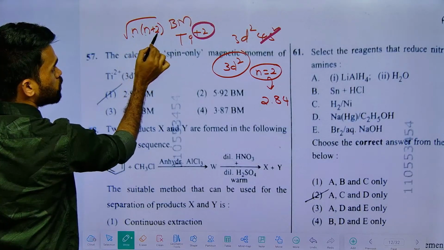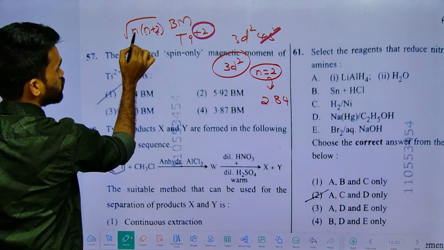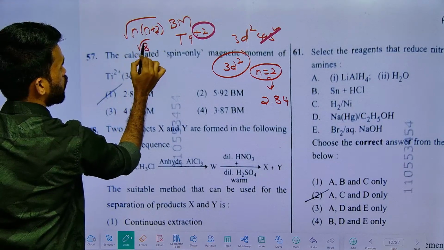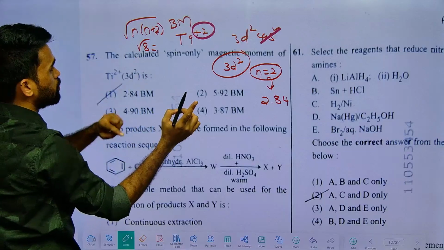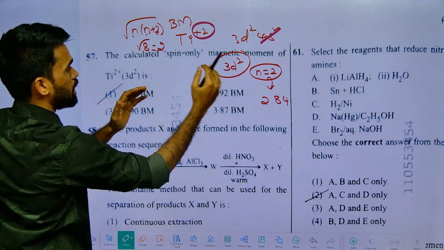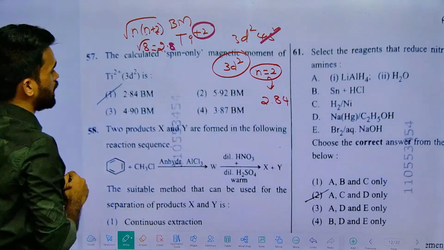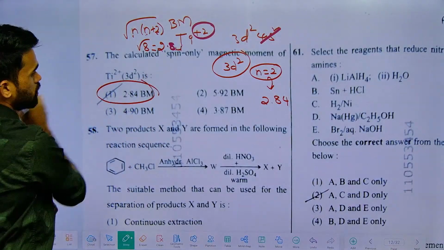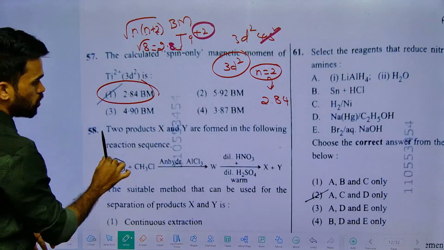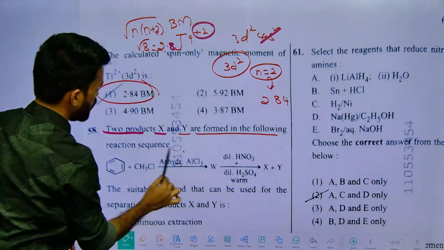So 2 into 2 plus 2. 2 plus 2 is 4, times 2 is 8. So root 8 will be how much? Root 9 means 3, but root 8 is nearly equal to 3, that is 2.84. So we have only one option. So go with that. Next, the products X and Y formed in the following reaction sequence.